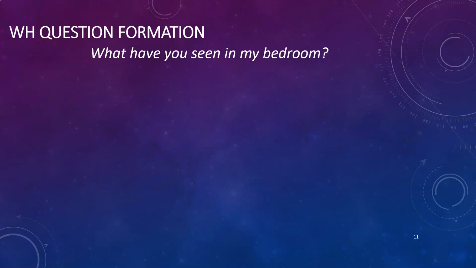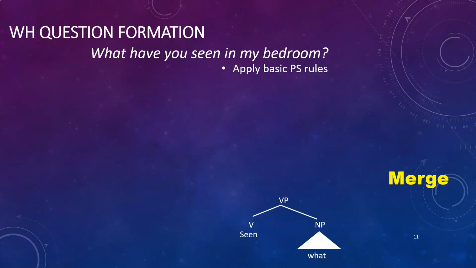We're going to take our verb see, and we're going to merge that with our noun phrase object. In this case, that noun phrase is a question word, what? Then we're going to take a preposition and another noun phrase and merge those together to create a prepositional phrase. And in turn, we're going to merge that onto the verb phrase, and then take the auxiliary verb have and merge that onto the verb phrase. So gradually, just by merging, we are building up a tree little by little from the bottom up.